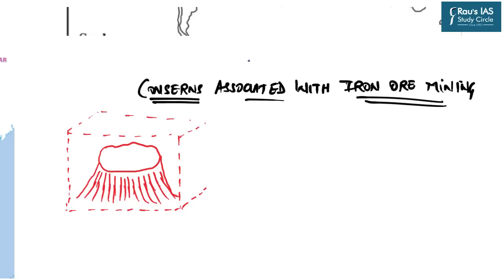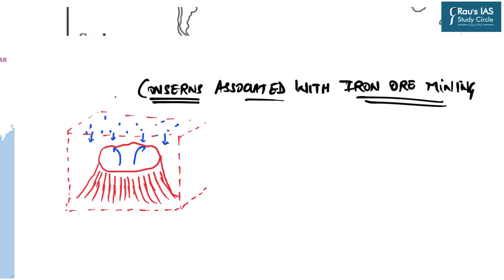Now we shall discuss certain environmental concerns associated with the iron ore mining. First of all, you must understand what are those areas or what are the geological conditions in which the iron ores will be formed. They are predominantly found in the igneous rocks as well as metamorphic rocks, because whenever there is an upwelling of the molten material, that is lava, and it comes out in the form of magma, it will be solidified and crystallized. In the volcanic rocks as well as in the metamorphic rocks, there we can find certain iron ore deposits. These deposits can be found on the surface as well as at certain depth below the surface also.